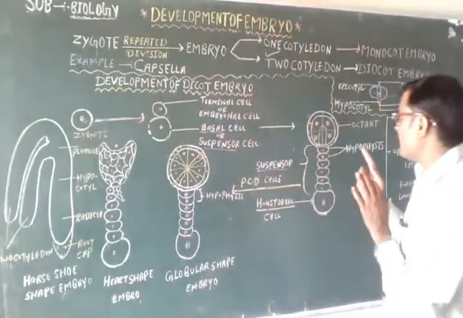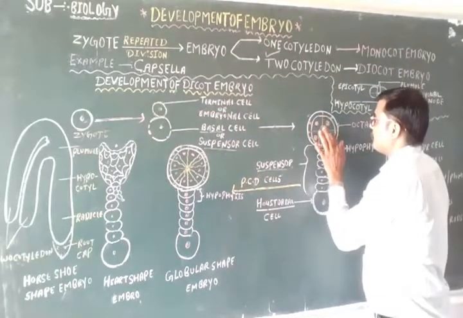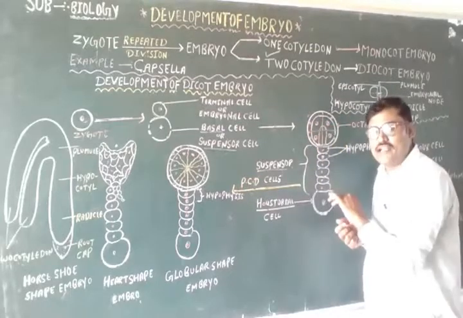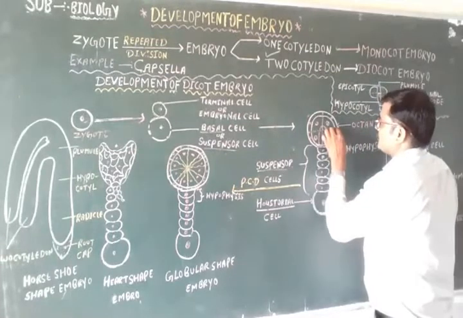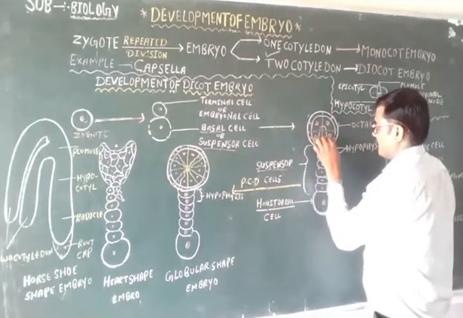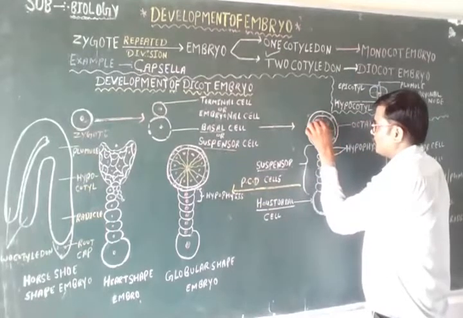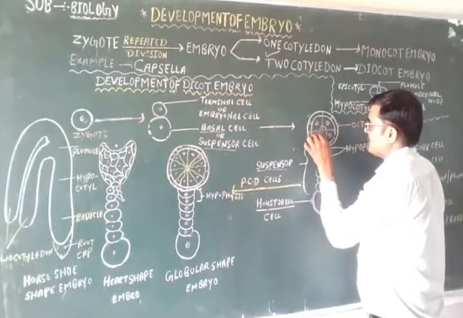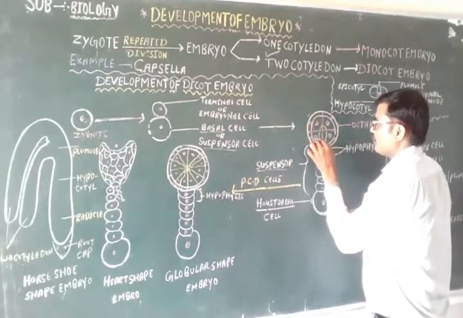If one division takes place, it forms four cells. Then again it will divide, and it forms four cells again. It means this is one division and this is another division. 1, 2, 3, 4. If it divides one time, that means it will form four cells. And 1, 2, 3, 4.